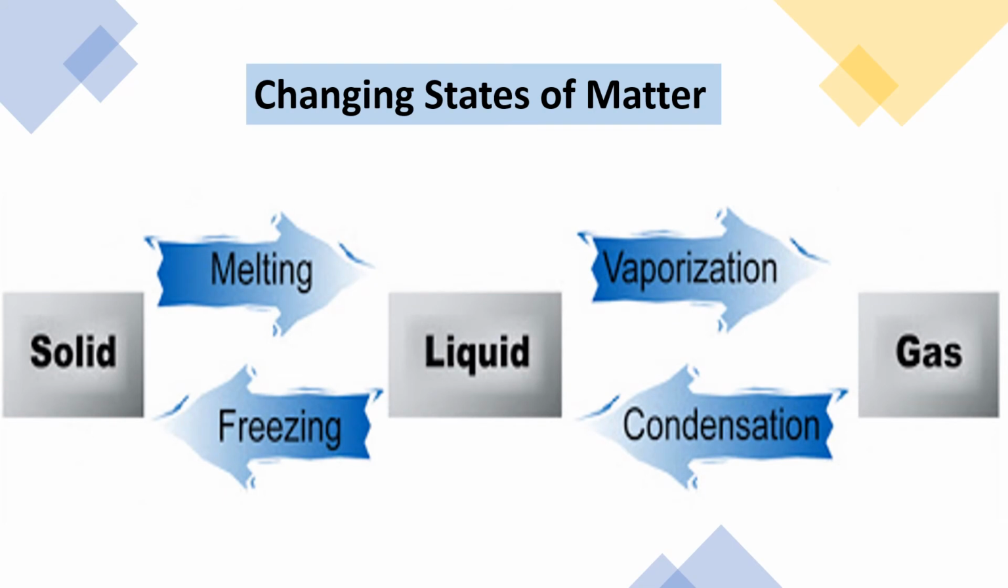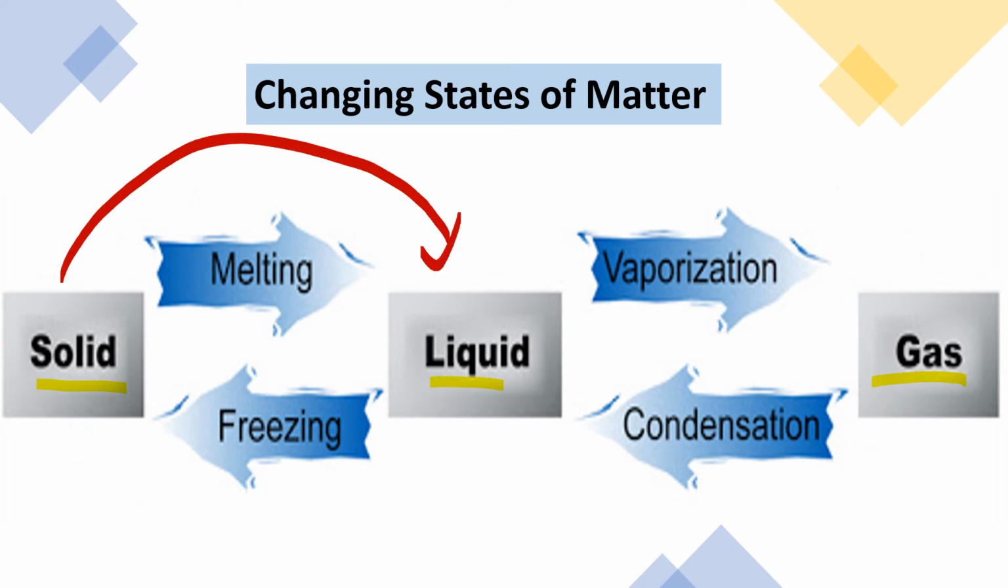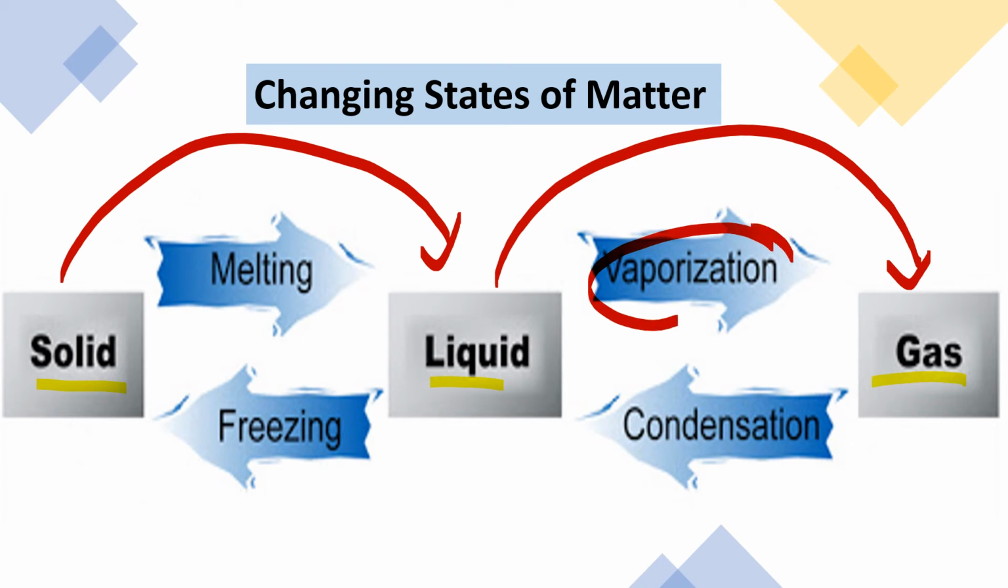Okay, the basic factor involved in changing states of matter is temperature. Either we can decrease the temperature or we can increase the temperature to change the states of matter. As you can see here, solid can be changed into liquid and liquid can be changed into gas by increasing temperature. When we increase temperature, solid melts and changes into liquid, and when we increase temperature more, the liquid changes into gas by the process of vaporization.